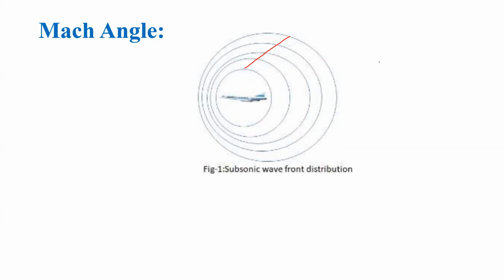Suppose an object is moving with velocity more than the velocity of sound. That means the object is in the supersonic regime. In this case, the wavefronts are like this.